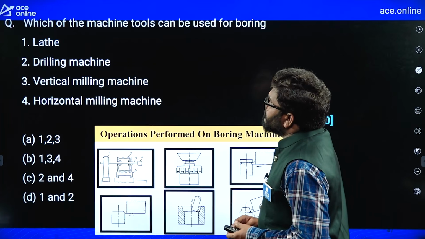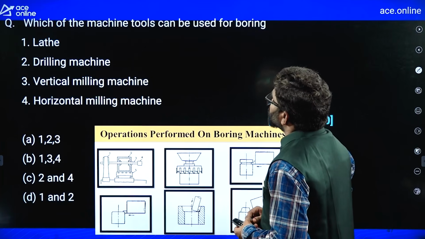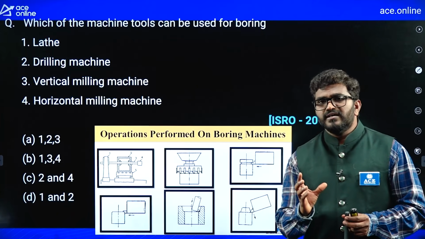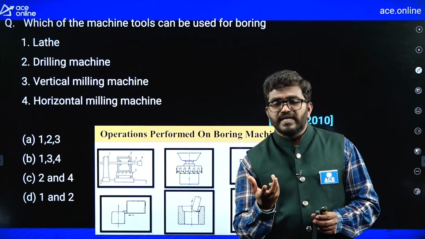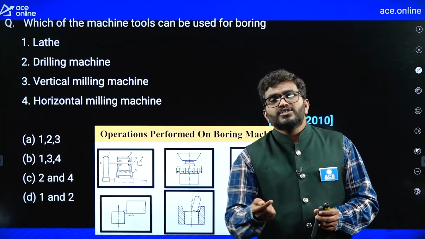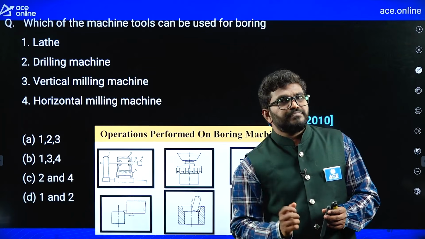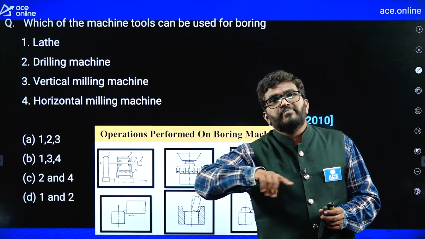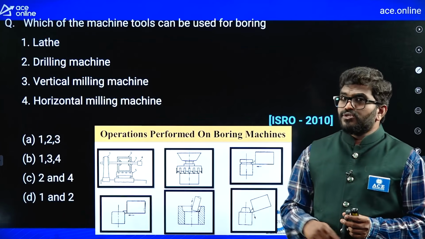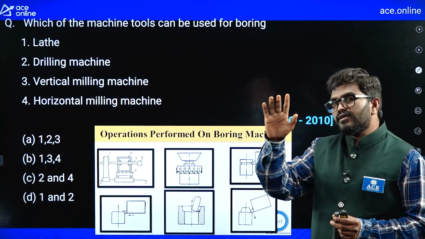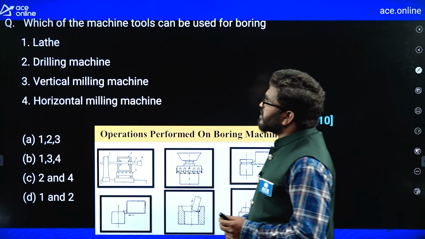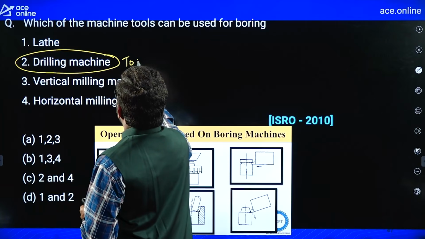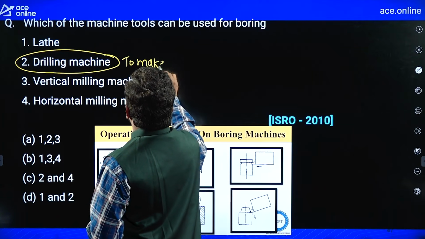Now, which of the machine tools can be used for boring? Boring operation is nothing but enlarging the hole size. An already existing hole is there, so we are going to slightly increase the hole size, like super finishing of a hole, you can say. So we are not using drilling here. Drilling machine is used to make holes.